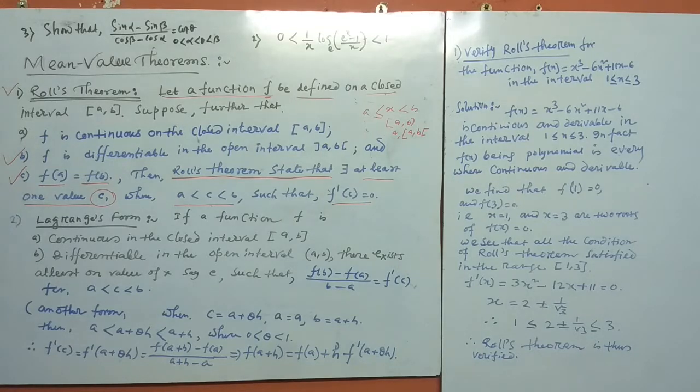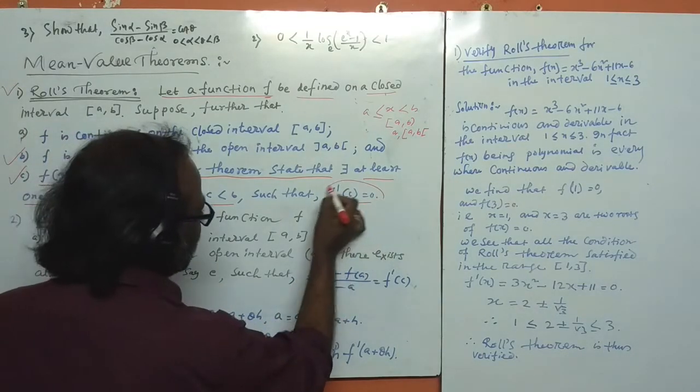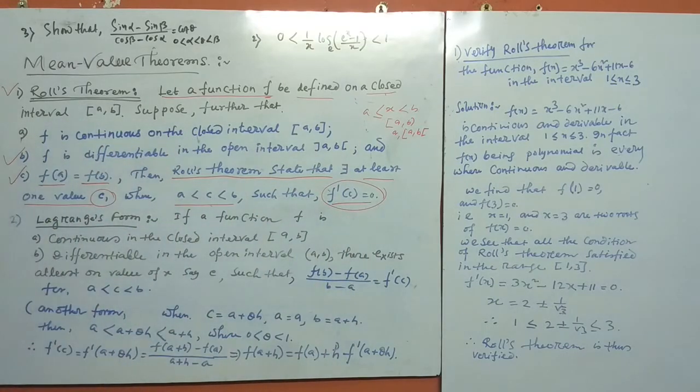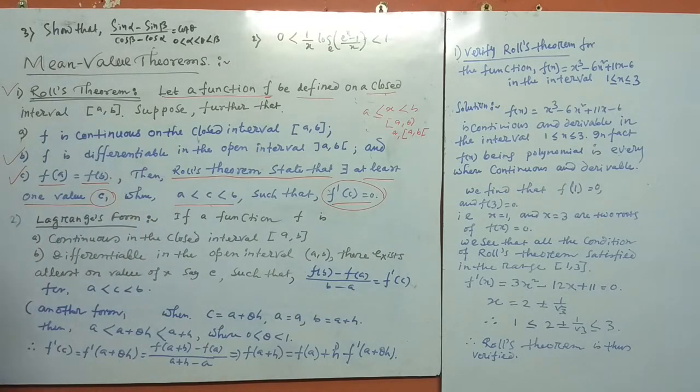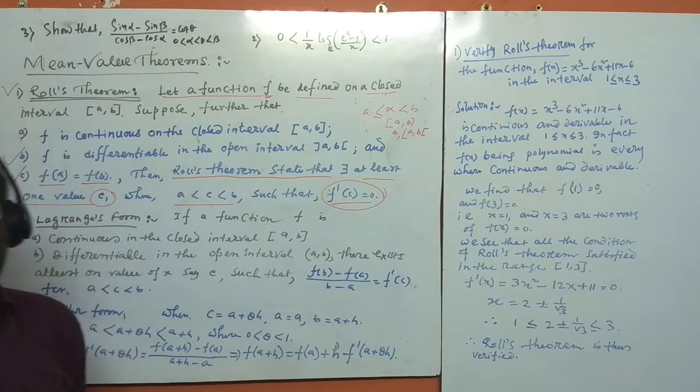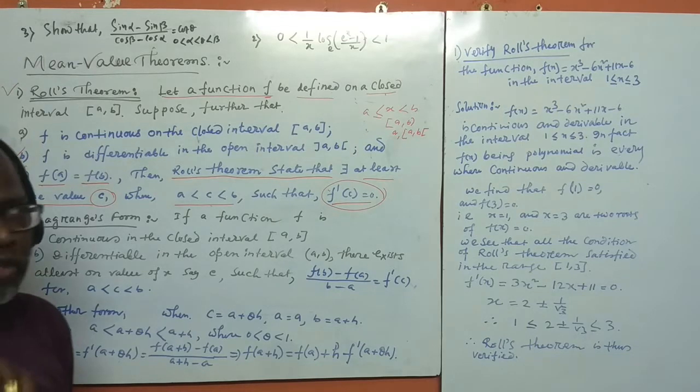Now we have to discuss the geometrical interpretation. f dash c is equal to 0. What is the meaning of that? It is the derivative of a function, and this is 0. If a function is differentiated at some point, the result is called the slope of the tangent. Here the value is 0, which means the slope is 0. When the slope is 0, the tangent is parallel to the x-axis. The slope of the x-axis and of lines parallel to the x-axis is always 0.